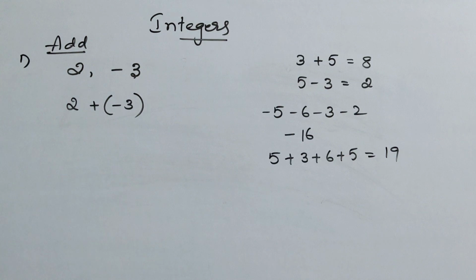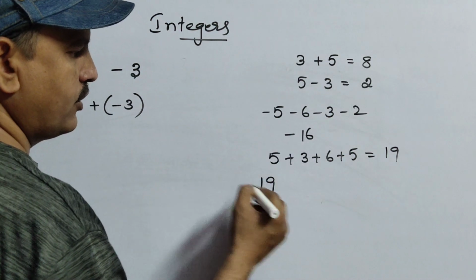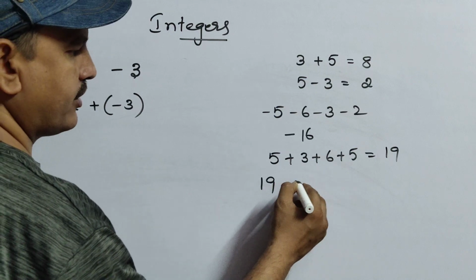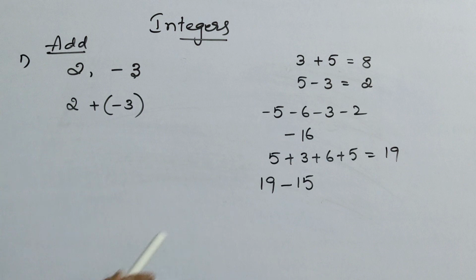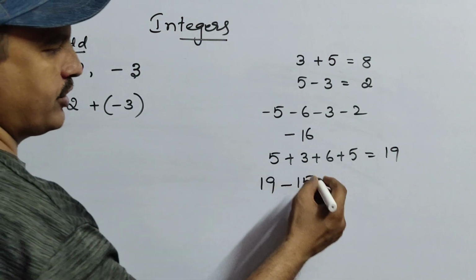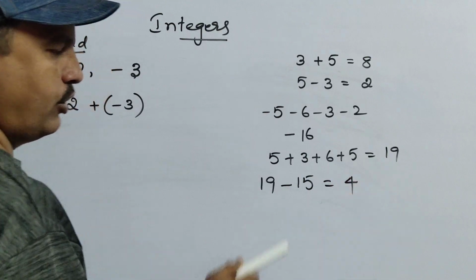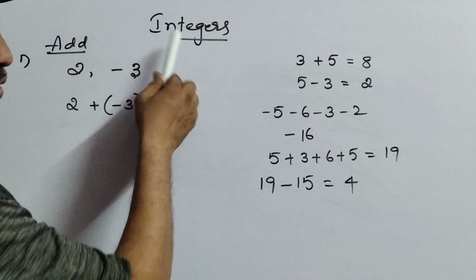Now you may get a doubt. Suppose one is positive and one is negative here. So it can easily be subtracted. Why? Because the greater number is 19, so 19 minus 15, that is 4. You already learned in the earlier class how to do subtraction. Now we are learning about integers.